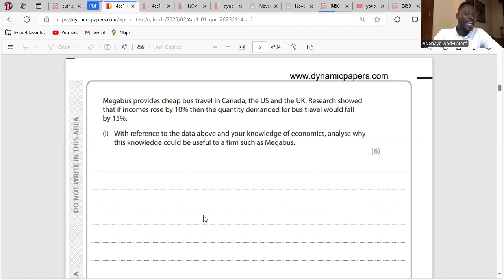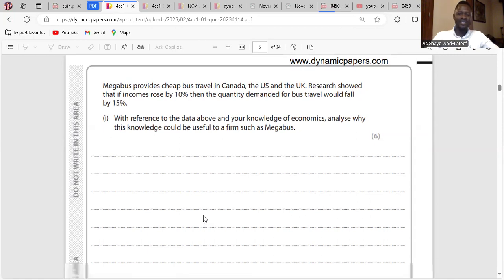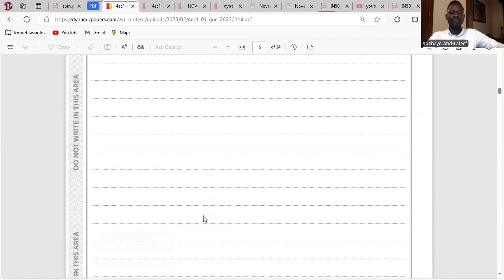So here we're talking about income. The next thing we need to talk about is how to increase or reduce the quantity demanded, that means our bus services. So when to increase or decrease the services it offers in Canada, the US, or the UK, depending on when income changes, not the price. Is it clear now? Move on.